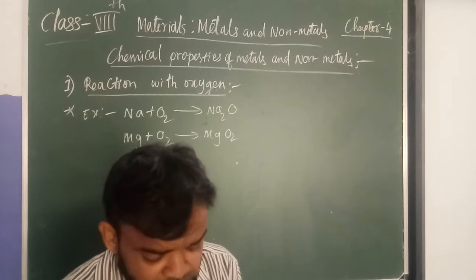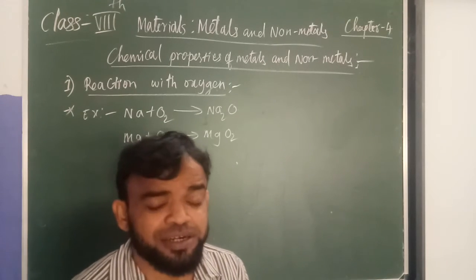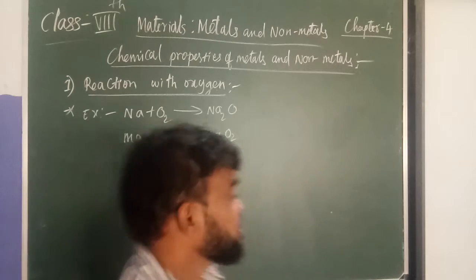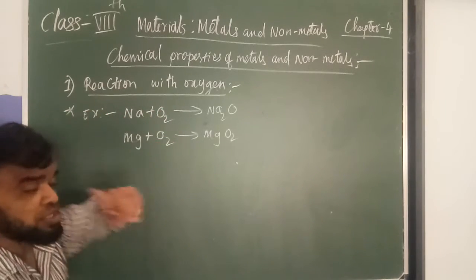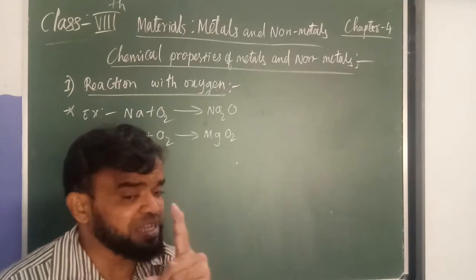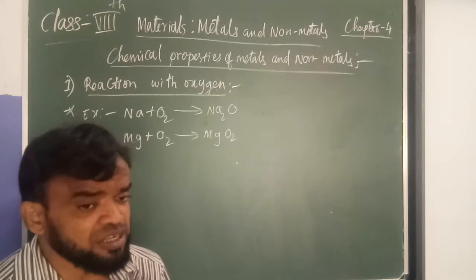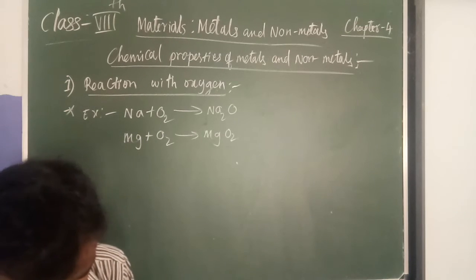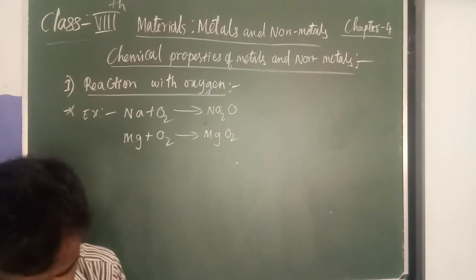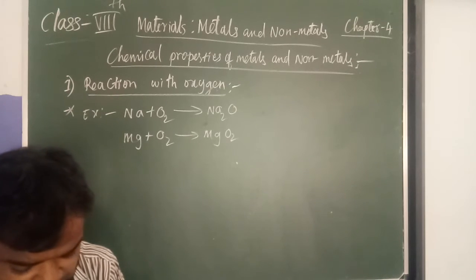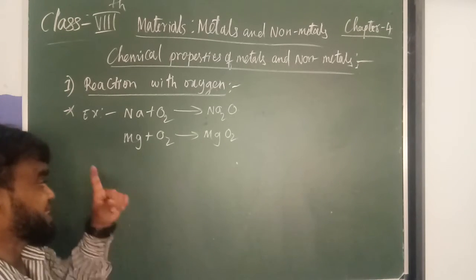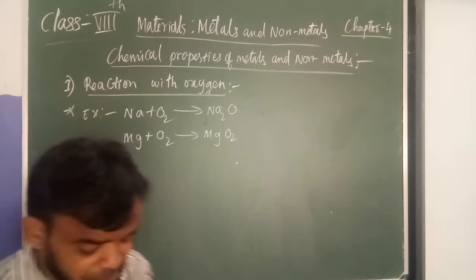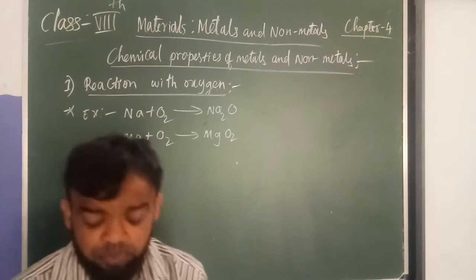Some metal oxides are amphoteric. I told you metal oxides are basic in nature, but some metal oxides are amphoteric.